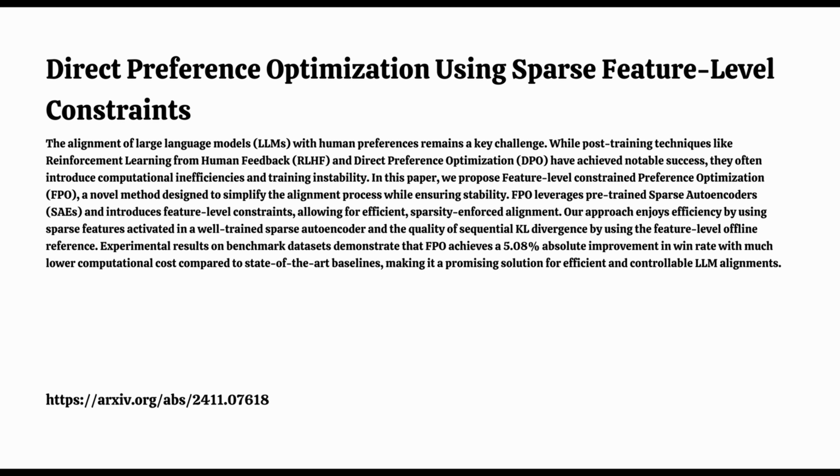Right. They determined that an alpha value of 0.5 struck the best balance between these two, showing how important careful parameter tuning is. It's like fine-tuning an instrument to get just the right sound. Exactly. And this careful tuning is one of the reasons why FPO is so effective. It's not a one-size-fits-all solution. It's a framework that can be tailored to achieve optimal performance for specific tasks and data sets.